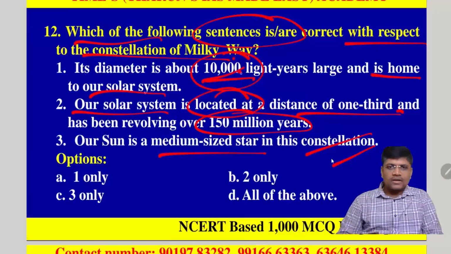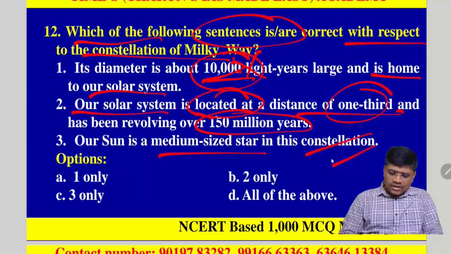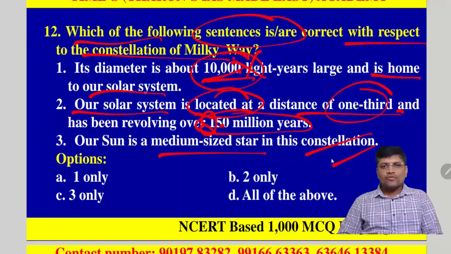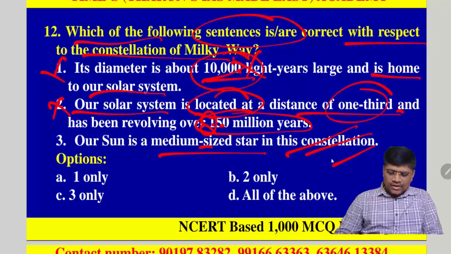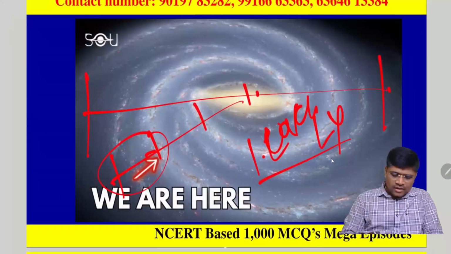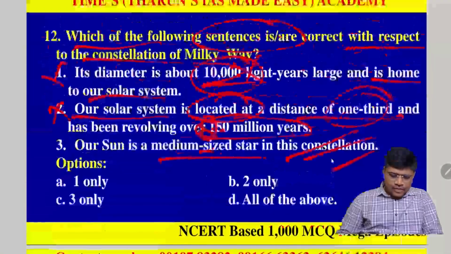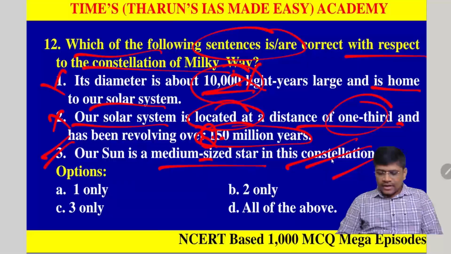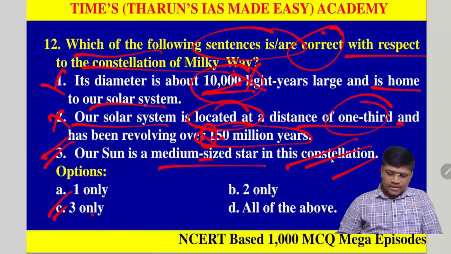But it is written as 10,000, so that's why it is wrong. Our solar system is located at a distance of 1/3, but it revolves in a duration of 250 million years, not 150 million years. So that's why this statement is also wrong. The first statement is also wrong. Our sun is a medium-sized star in the galaxy. By observation also we can say that our sun is a medium-sized star. So only the third statement is correct. The question is asking for the correct statement, so option C, 3 only. Clear?